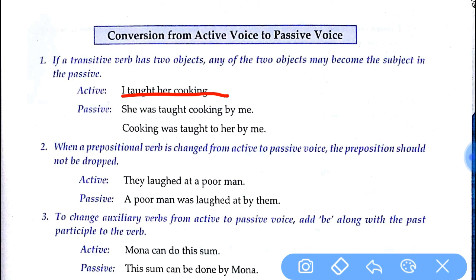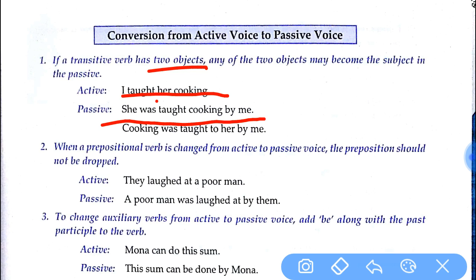Now whenever we have two objects, we can turn that in the following way. Here you see two objects: we have taught, her, cooking. Her is one object, cooking is another object. So we can change this into passive voice in two ways. First one: she was taught cooking by me. Her is changed into she, and taught is the past tense, therefore we change that into was taught, and then cooking by me.